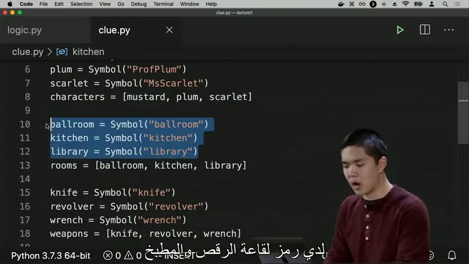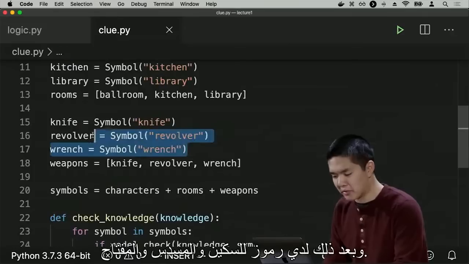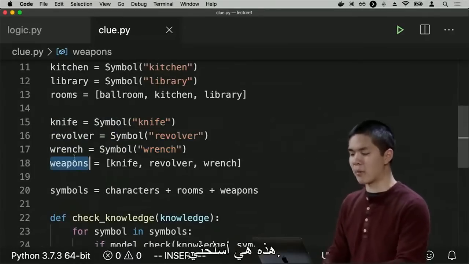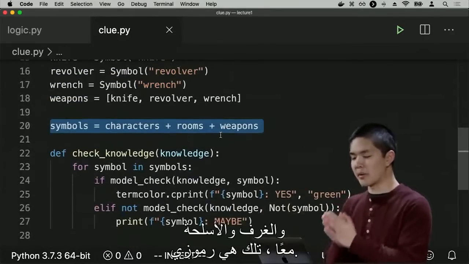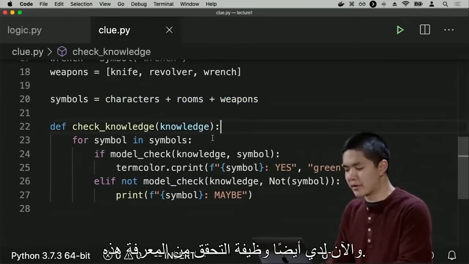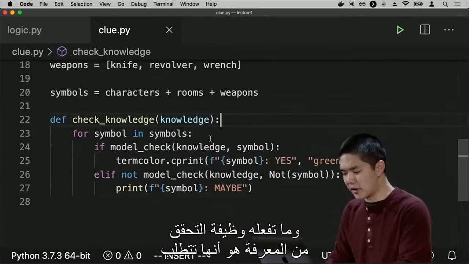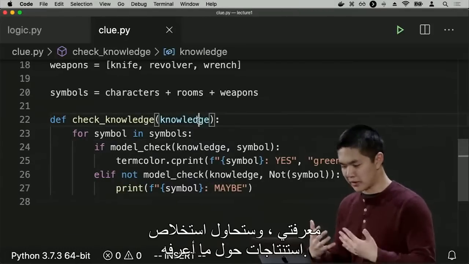I have a symbol for ballroom and kitchen and library inside of a list of rooms. And then I have symbols for knife and revolver and wrench. These are my weapons. And so all of these characters and rooms and weapons all together, those are my symbols. And now I also have this check knowledge function. What the check knowledge function does is it takes my knowledge, and it's going to try and draw conclusions about what I know.